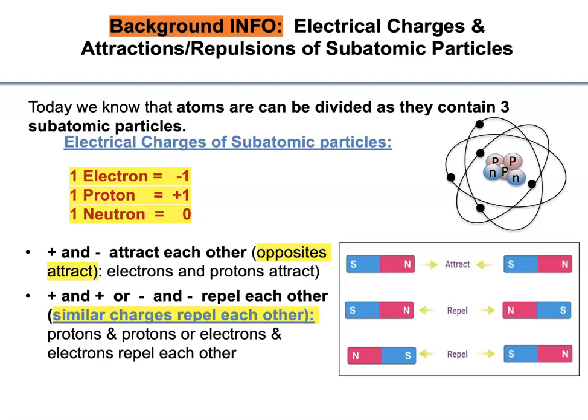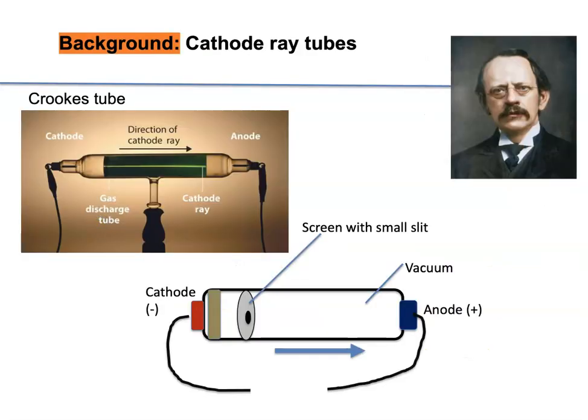So north and south poles attract, north and north poles repel, south and south poles repel. In the experiment I'm going to show you in the next slide, the scientists used magnets to do a positive and a negative charge, because north and south poles can be used as positive and negative charges. So a little bit of background.